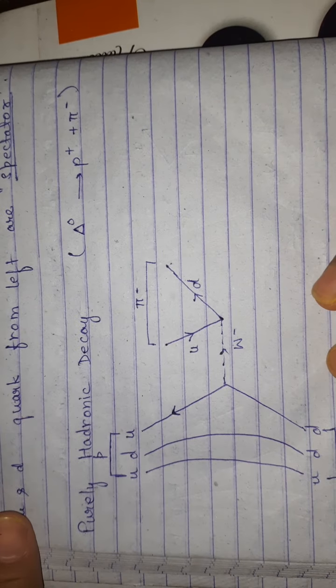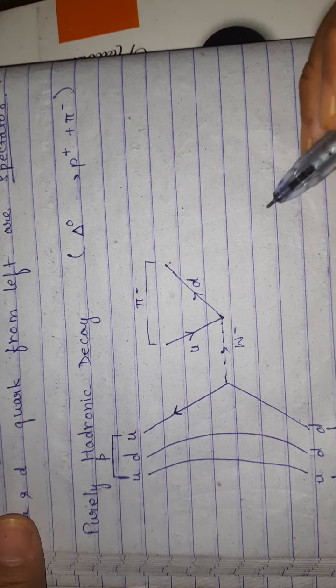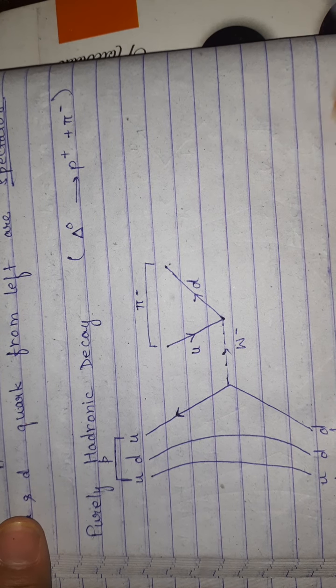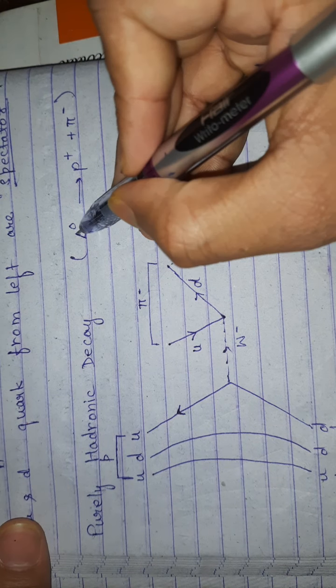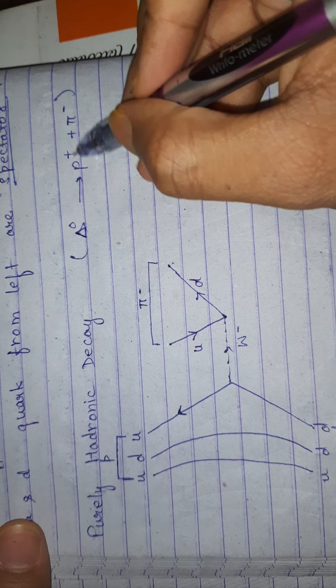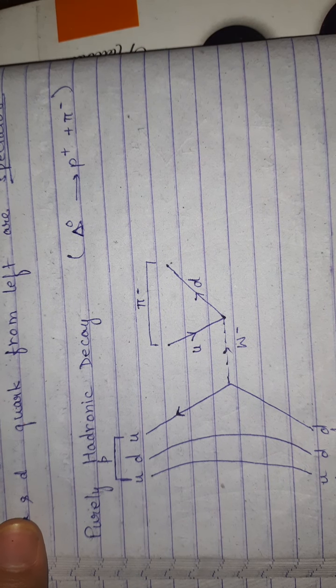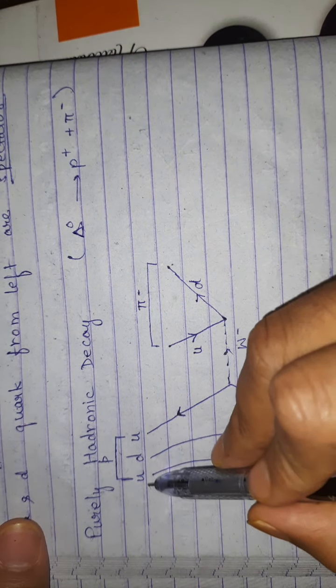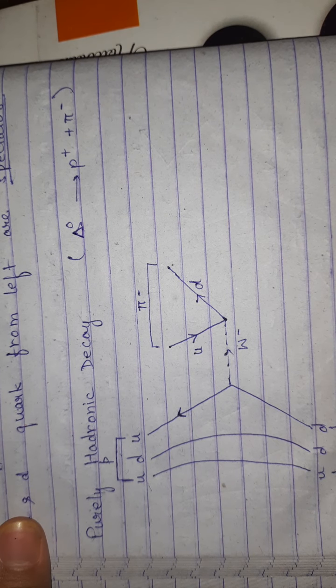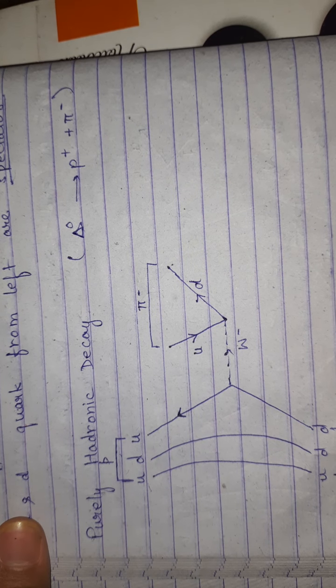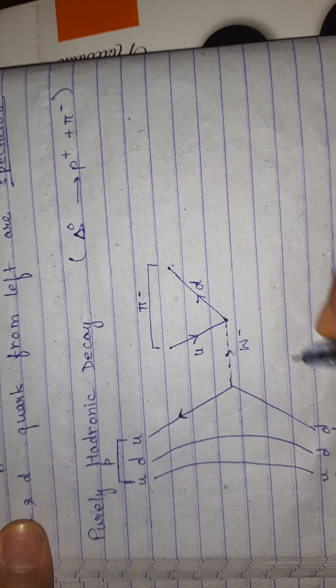Now for the purely hadronic decay where only quarks are involved, there are no leptons involved, we have delta nought changing into proton plus pion. Here the proton quark content is UDU and the delta nought quark content is UDD.